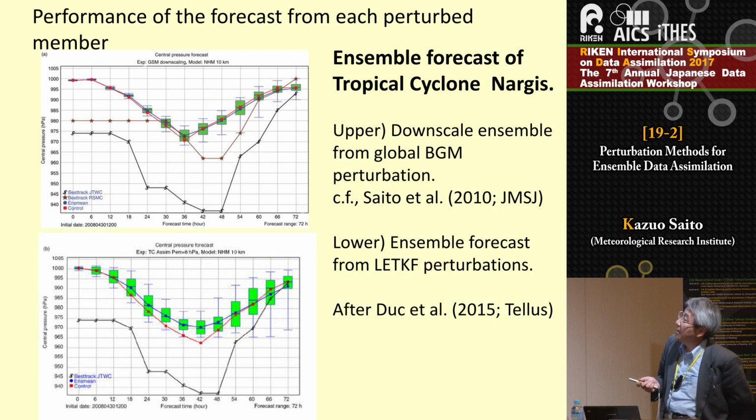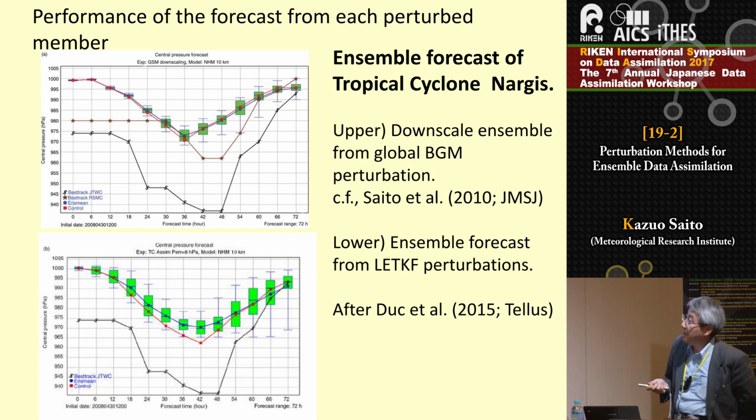And next one is the forecast of each perturbed member. This chart shows the ensemble forecast of tropical cyclone Nargis. The upper panel shows the forecast from downscale ensemble. In this case, for half of the forecast members, the predicted typhoon was stronger than the control run, which means the positive and negative pair of the bred vectors may intensify or weaken the tropical cyclone in the forecast.